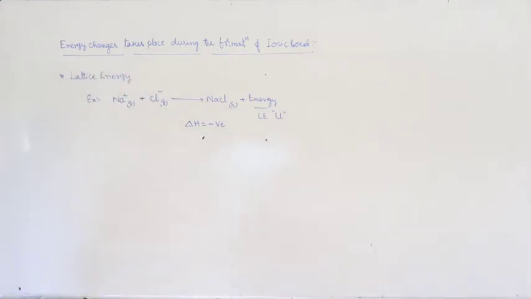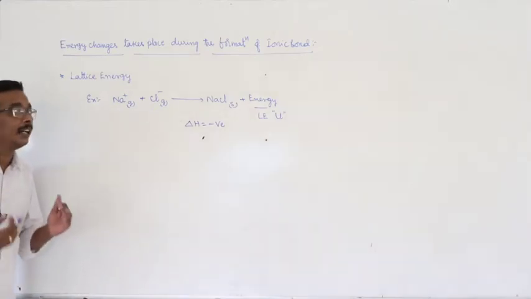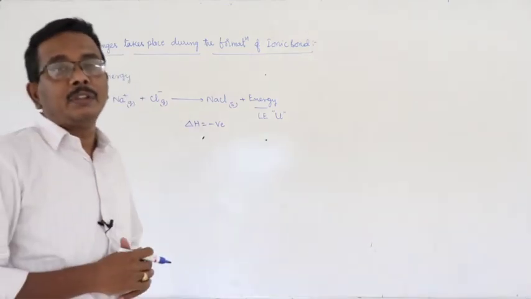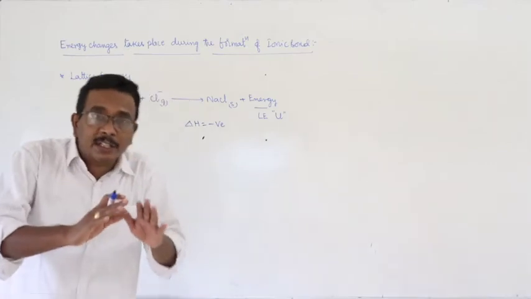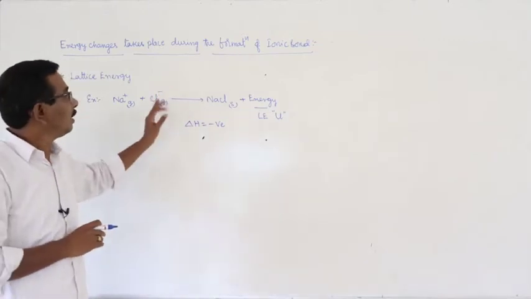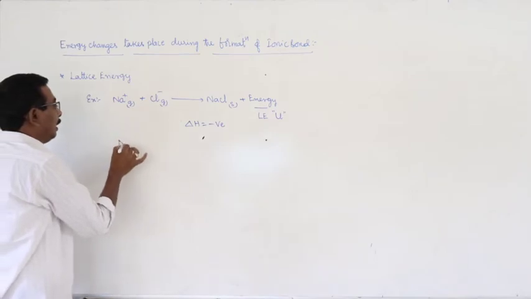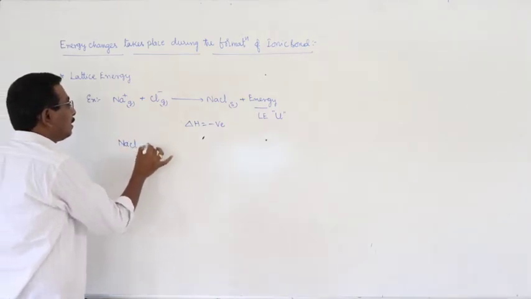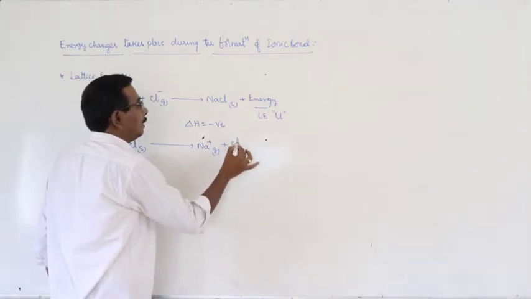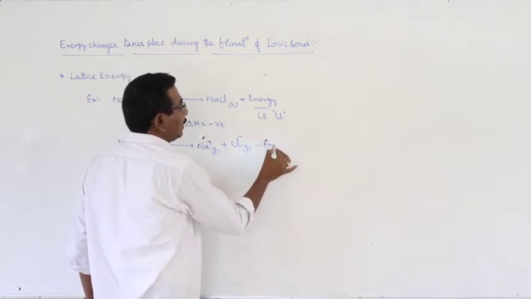In another way, the lattice energy is also defined, but that is very rare, as the amount of energy required for the breaking of one mole of ionic crystal into constituent ions is known as lattice energy. That is also represented by the letter capital U. Look at the expression: NaCl solid gives Na+ gaseous ion plus Cl- gaseous ion, minus energy.